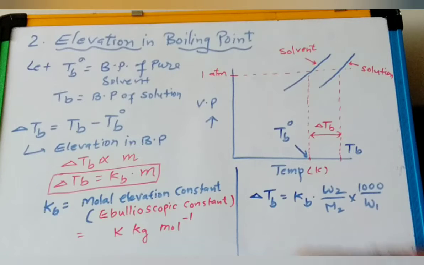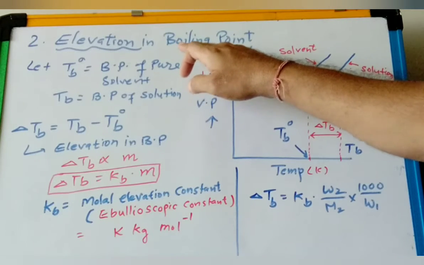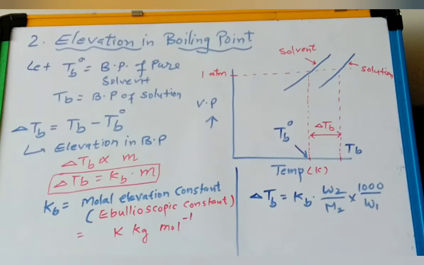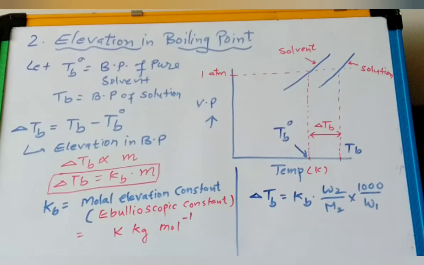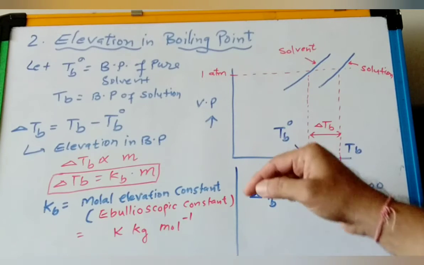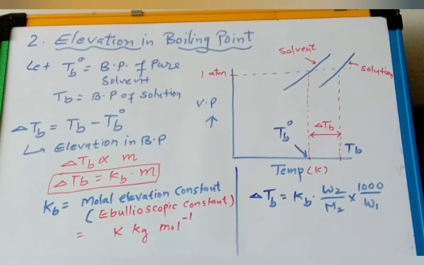Okay, next colligative property is elevation in boiling point. You know what is boiling point? Boiling point is the temperature at which a liquid boils. Now, we have learnt in the last section that when any solute is added in the solvent, its vapor pressure decreases.